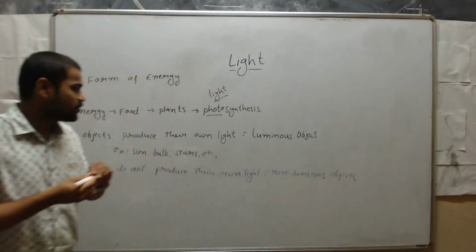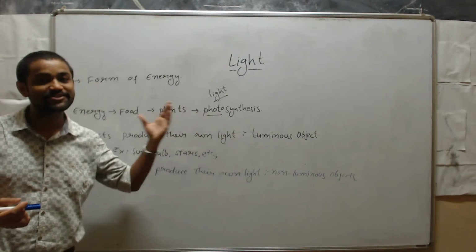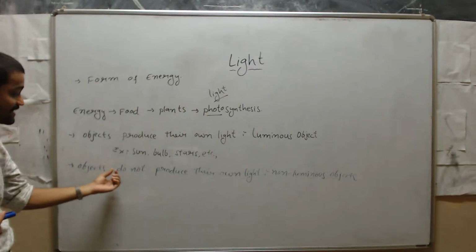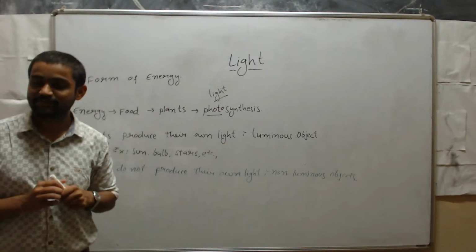Yes, sir. Objects that produce their own light are called luminous objects, and some objects do not produce their own light, and those are called non-luminous objects.